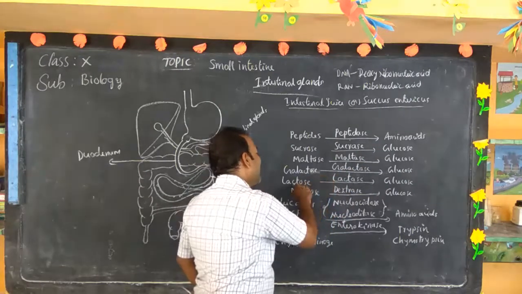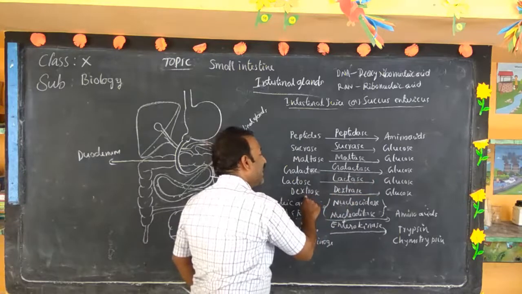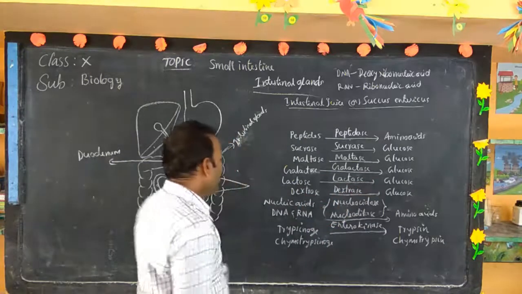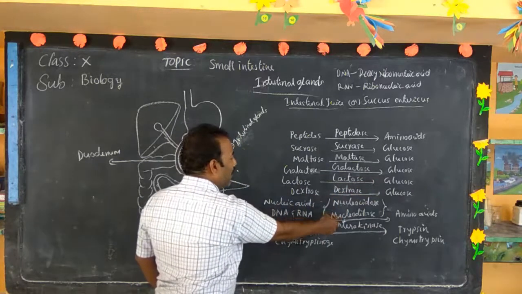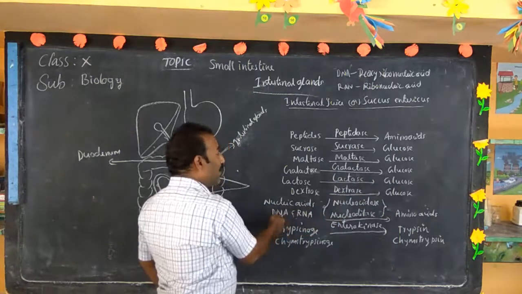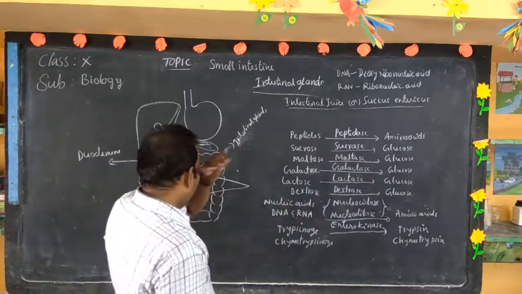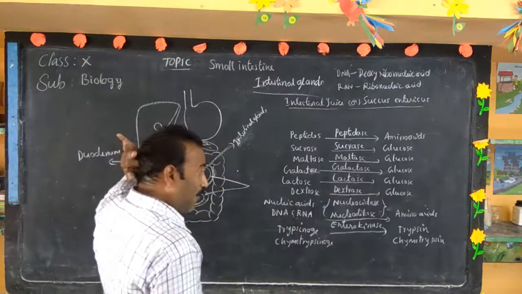Lactase converts lactose to glucose. Dextrase converts dextrose to glucose. Nucleosidase and nucleotidase act on the nucleic acids DNA and RNA, so they are digested to amino acids.